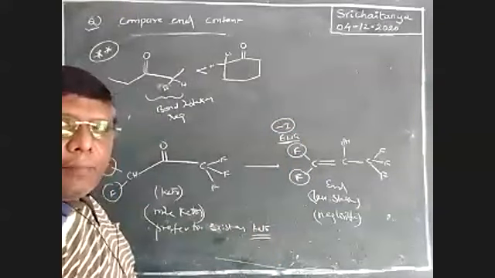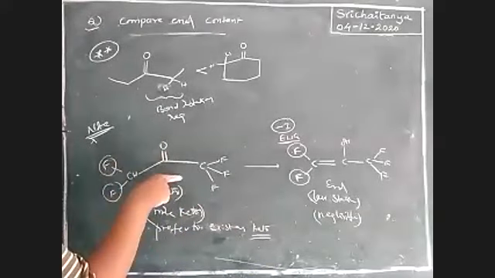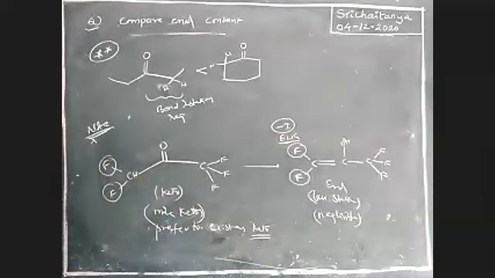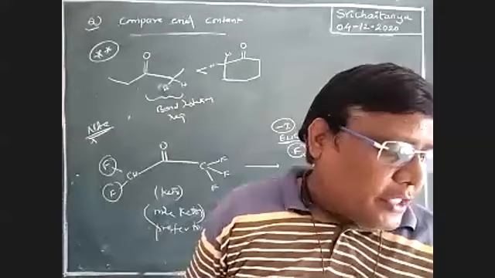So because of this, the enol content is almost negligible, and more keto form is possible.